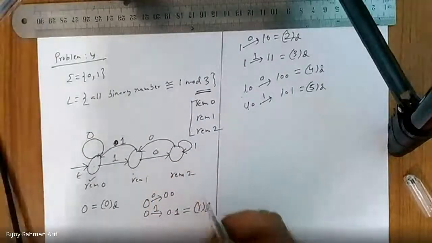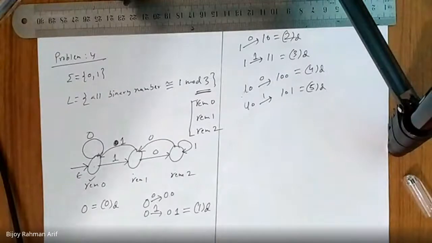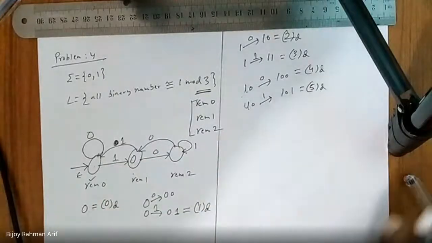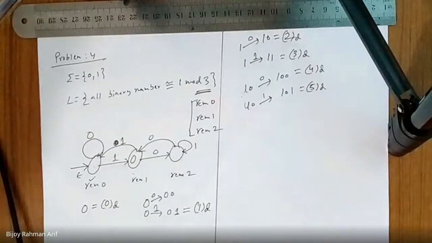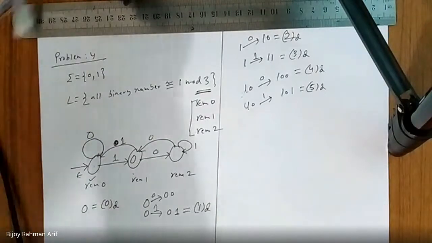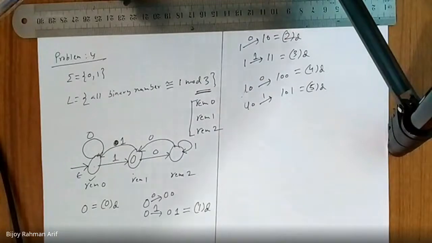Now, what would be my final state here? Remainder 1. So this one is my final state. Did you get it? So this is the solution. Is this problem clear to you guys? If you have any question, you can ask me.